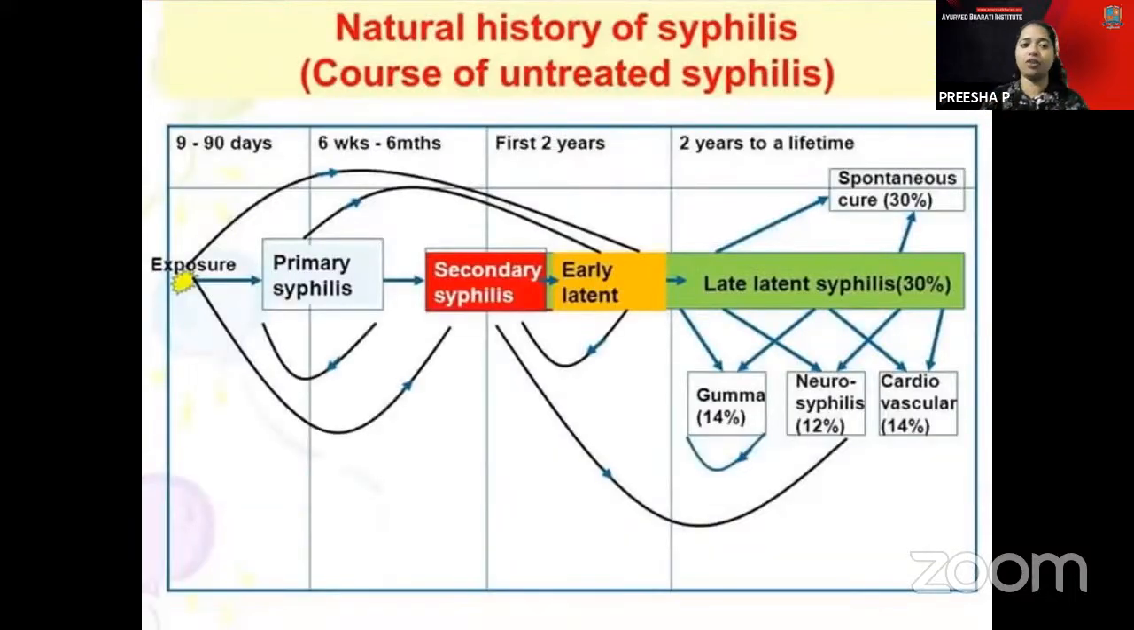This is the natural history of syphilis: 9 to 90 days is called the incubation period. So you can remember it as Nava syphilis, Nava meaning 9. So 9 to 90 days is the incubation period. From there, it starts slowly spreading, 6 weeks to 6 months. Then within 2 years, secondary syphilis will start, and in the early latent stage you have latent syphilis. By that time, it might have transformed into neurosyphilis and might be affecting the cardiovascular system.